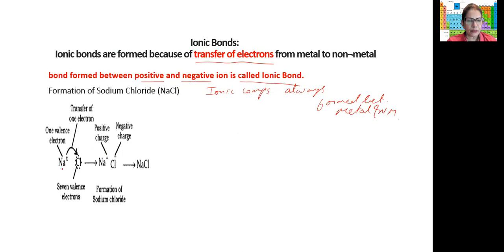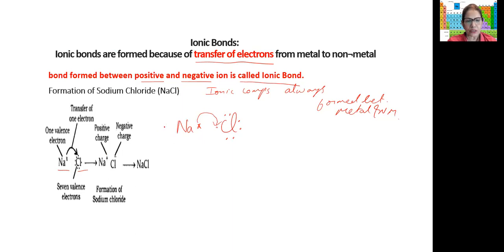So what's happening here? Whatever we have studied now, sodium and chloride ion. Sodium has one extra electron, so let's put the extra electron as an X. And chlorine, we will show 1, 2, 3, 4, 5, 6, and then this one electron. So what is happening here? Sodium is transferring the electron to chlorine.